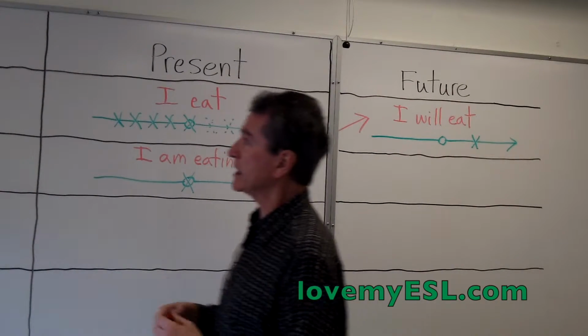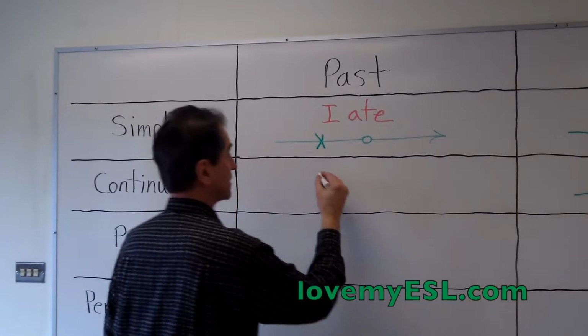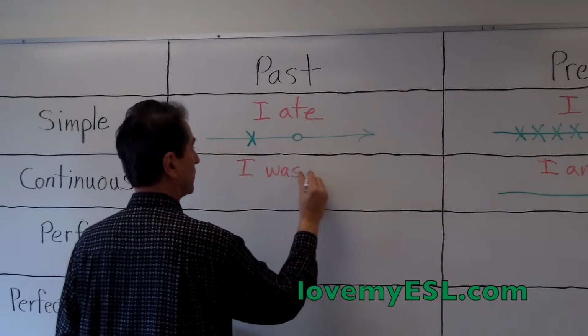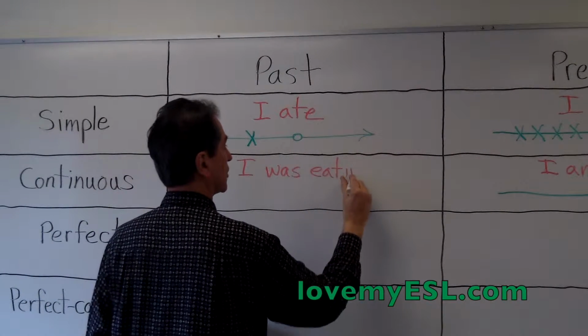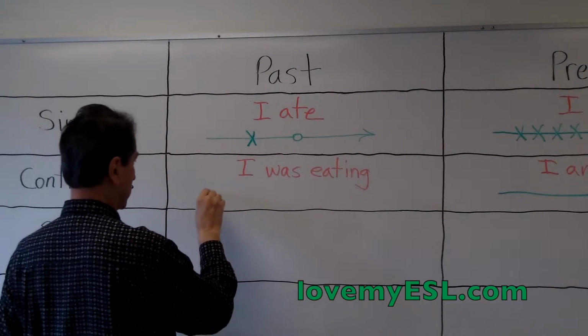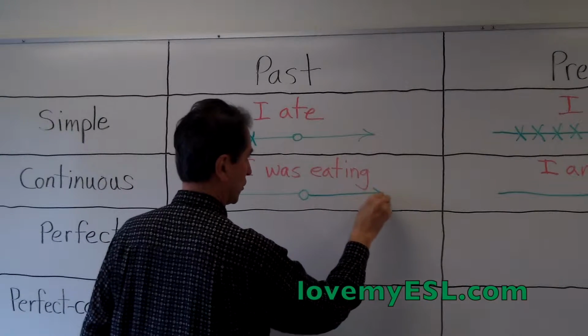The next verb tense is the past continuous. And the past continuous example would be, I was eating. E-A-T-I-N-G. I was eating. On the timeline, that looks like this. Past, present, future.